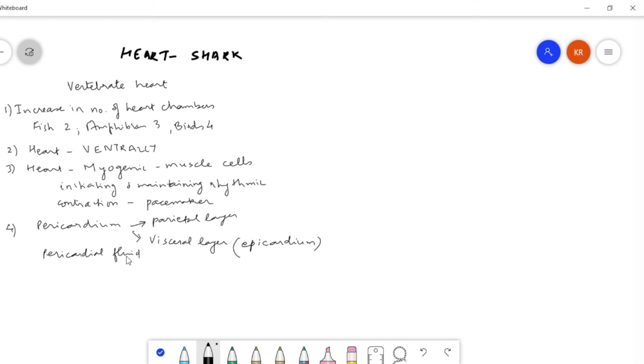So there is a pericardial fluid. It is essentially protective in nature. So there is an epicardium. That epicardium is nothing but the connective tissue along with the visceral layer, which becomes closely connected with the heart itself. So that is what we call epicardium.